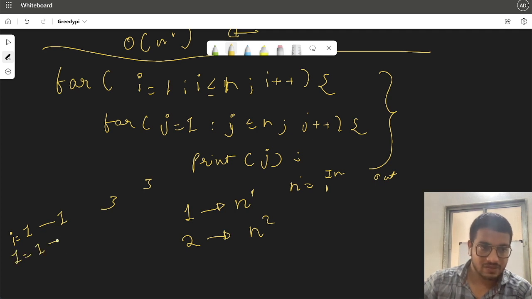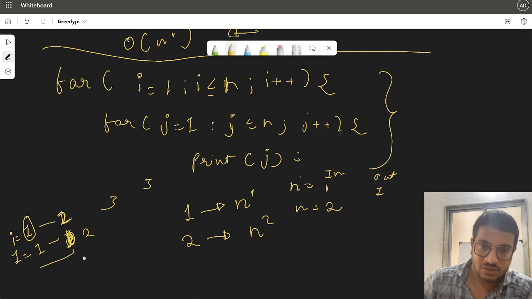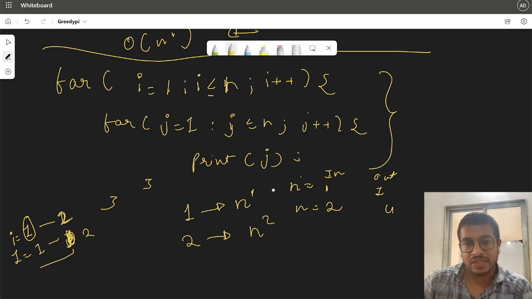So total operation would be like only 1. Okay, so output will be 1. Similarly, if n is equal to 2, I will go from 1 to 2, and for each value of i, j will also go from 1 to 2. So for 1, j will go 1 to 2, and for 2, j will also go from 1 to 2. So in this case, it will print the value of j 4 times in the output.